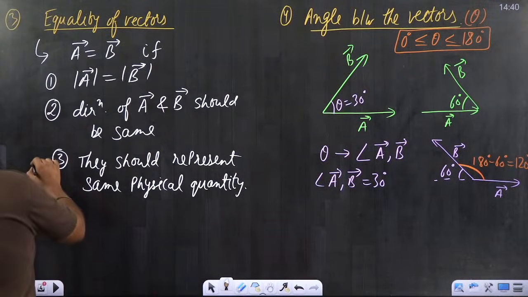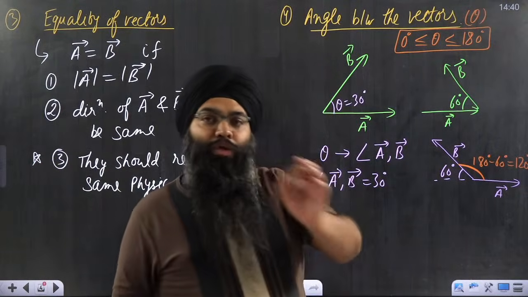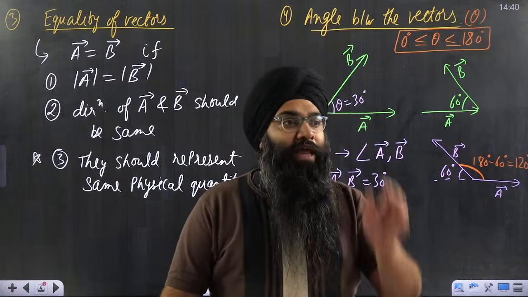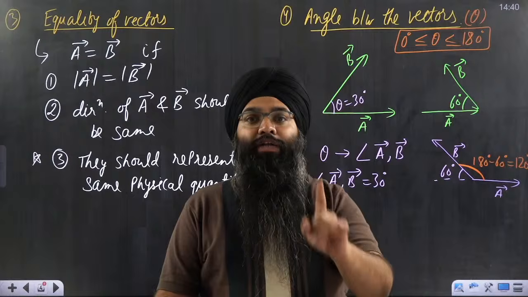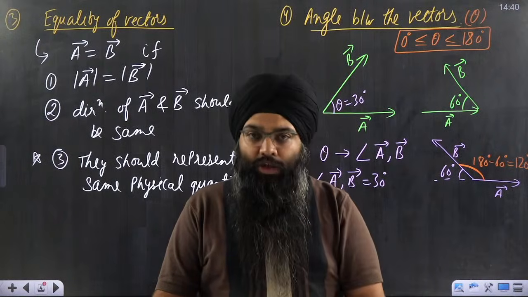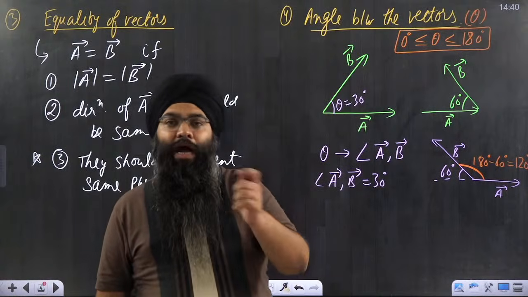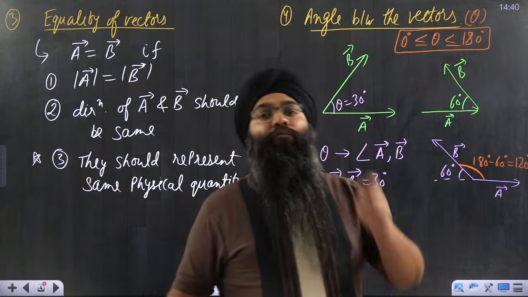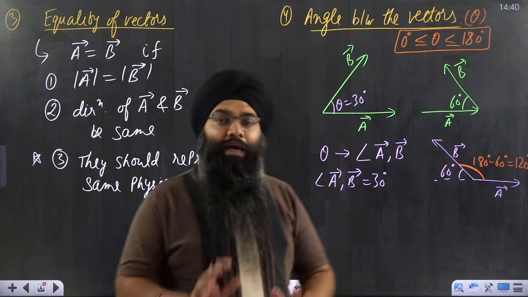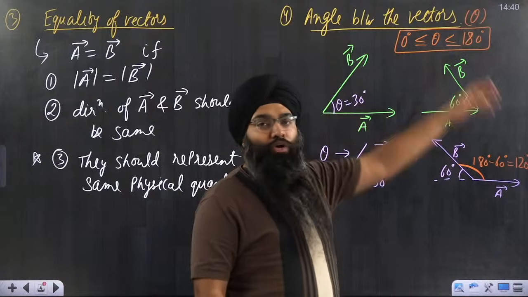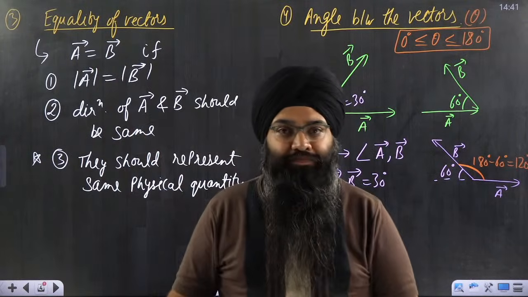The next property which I discussed was the angle between the vectors. In this you have to remember a few things. Whenever they are asking you the angle between the vectors, first you have to join the tails of the two vectors, or you have to join the heads of the two vectors. And then whatever angle you are getting will be represented by the angle between the vectors. And that angle will always be between theta equal to 0 degree to 180 degree. So between 0 and 180 degree, this angle will lie.